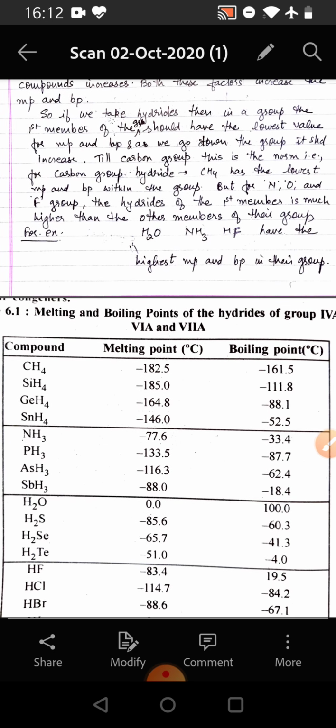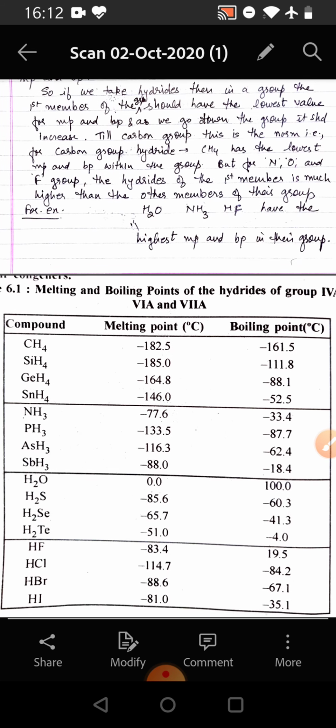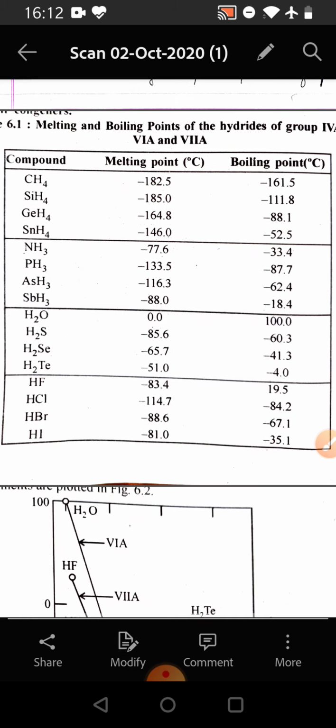Till the carbon group, this is the norm, that is, for the carbon group, the hydride has the lowest melting point and boiling point within the group. But for the nitrogen, oxygen, fluorine groups, the hydrides of the first member are much higher than the other members of the group. For example, water, ammonia and HF have the highest melting and boiling points in the group.